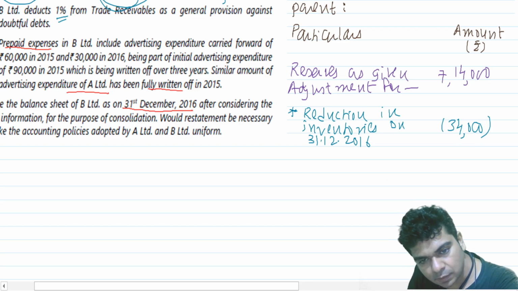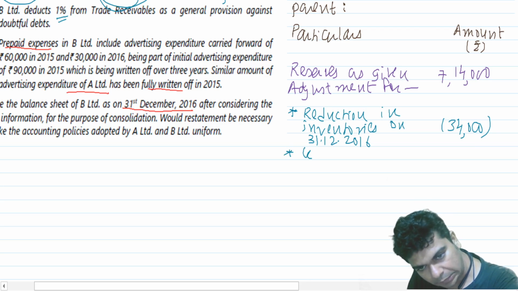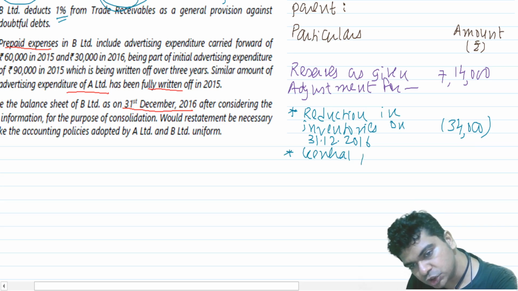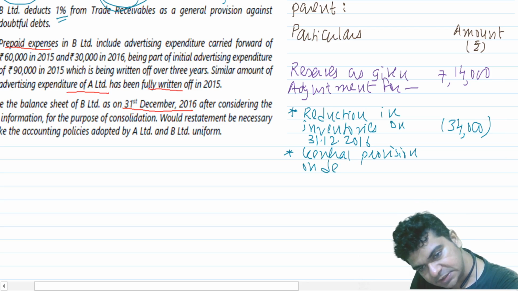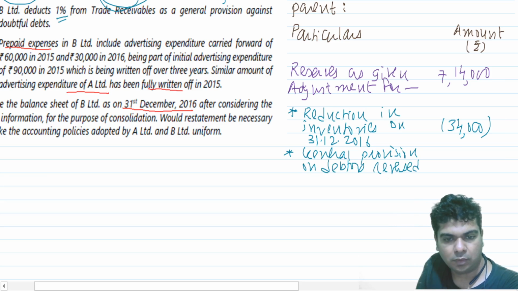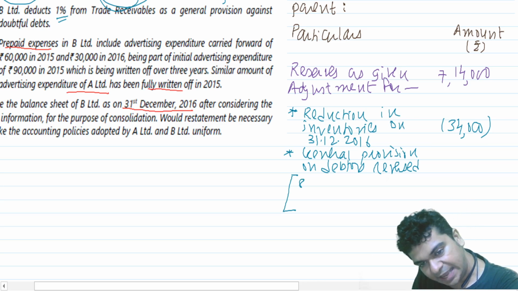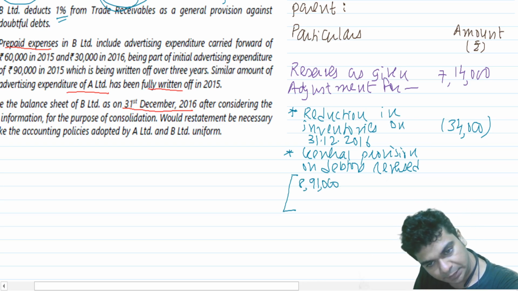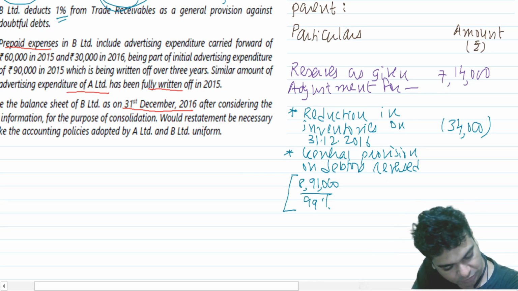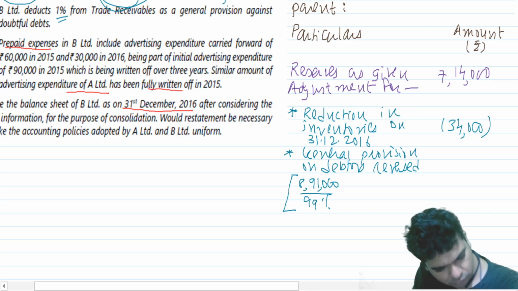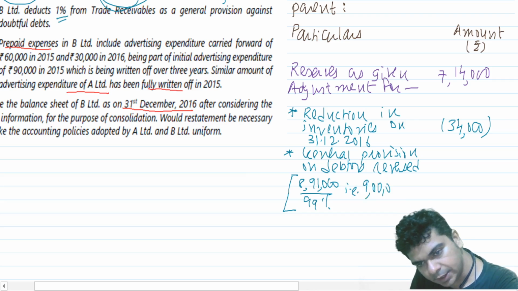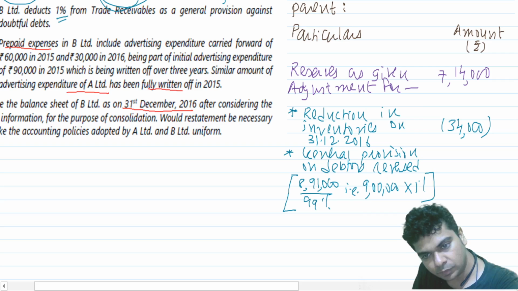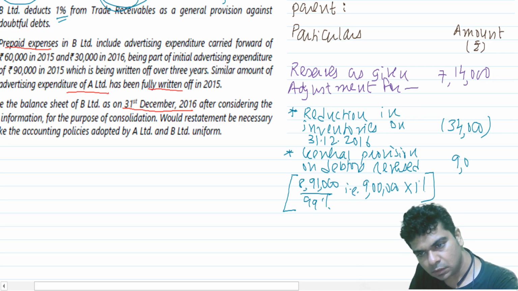So we say here, general provision on debtors reversed, right? We say 8,91,000 divided by 99%, right? That's what I did. That is 9 lakhs into 1%, 9,000.